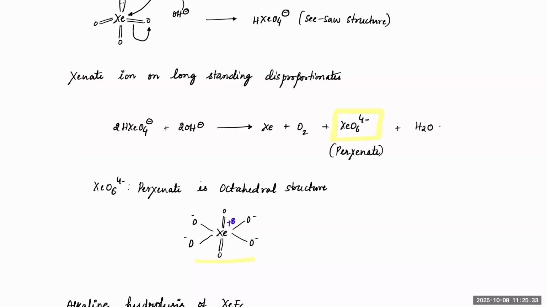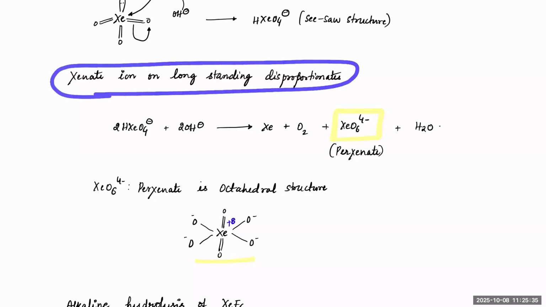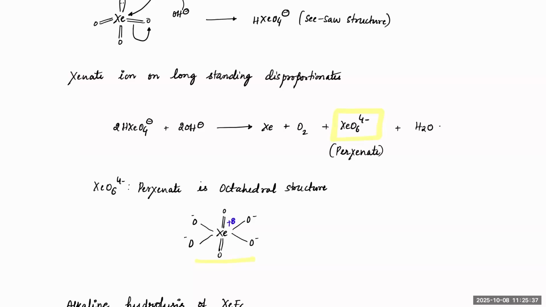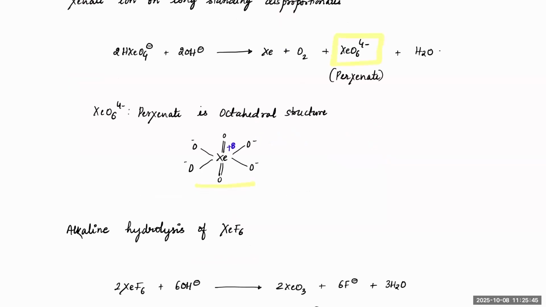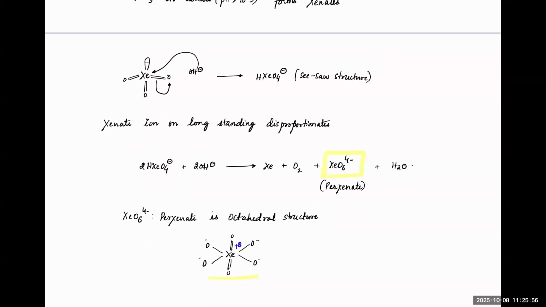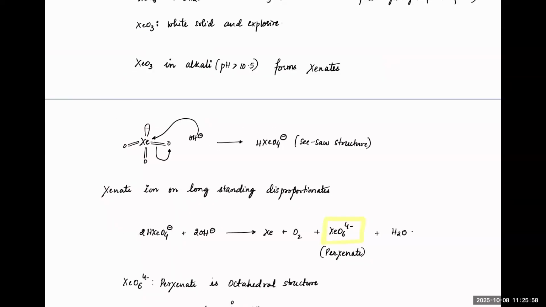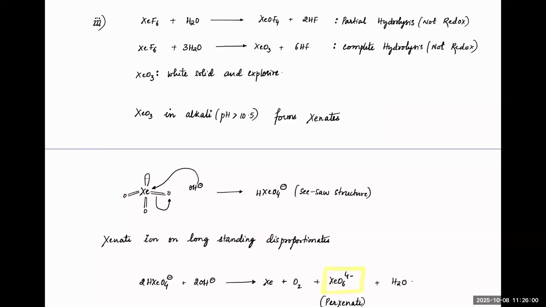Now, if I keep this xenate for a long standing, it will start disproportionating. And in the basic medium, as it disproportionates, it becomes XeO2, and that will convert into perxenate. Perxenate is an octahedral structure with sp3, sp3d, sp3d2 hybridization. Got it? So sometimes this sequence of reaction is asked: how XeO3 in basic medium behaves.